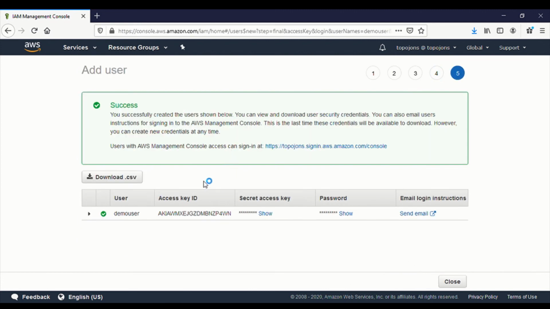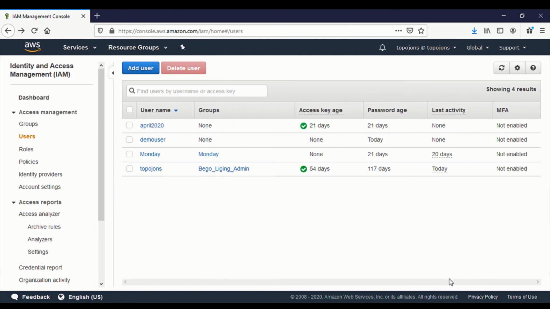Then you can show the access key, and you can show the password. If I click on show password, that is going to be the auto-generated password. This is the password that I'm going to send to the user. But for now, I will go ahead and delete this user because you guys now have my password. You can log into my account. So you can click on Close.